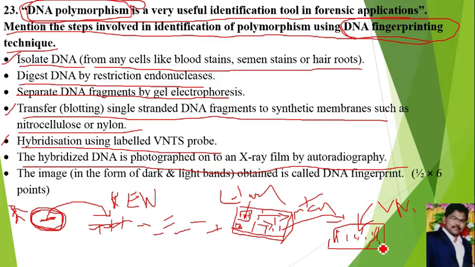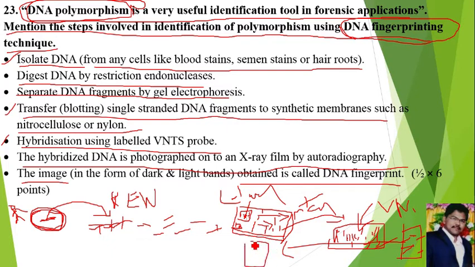This hybridized part has radioactive substances. Then by using autoradiography we can identify that hybridized part. Then the image, or DNA fingerprint, we have to prepare. The DNA fingerprint which we have prepared, we have to compare with the other DNA fingerprint that we have collected. Then if both are the same,